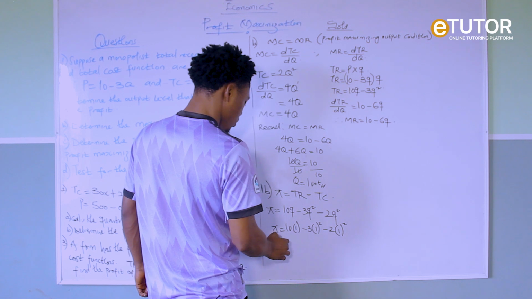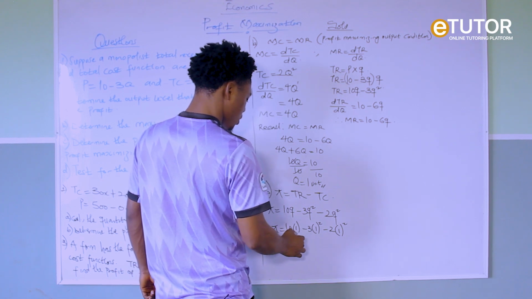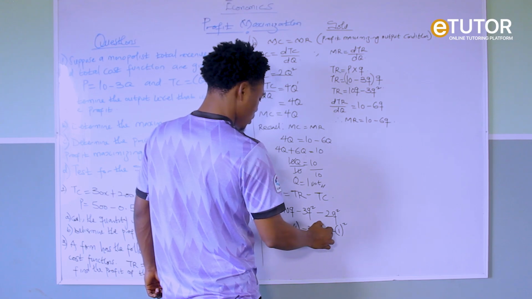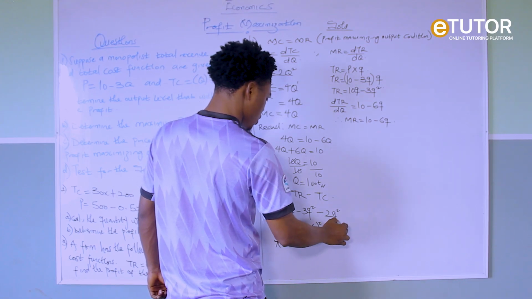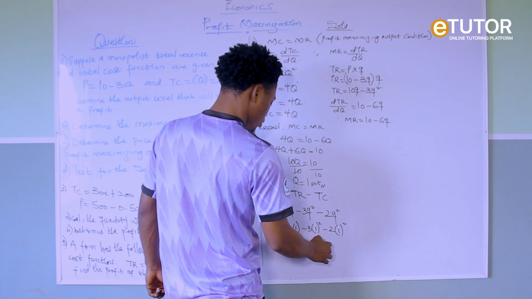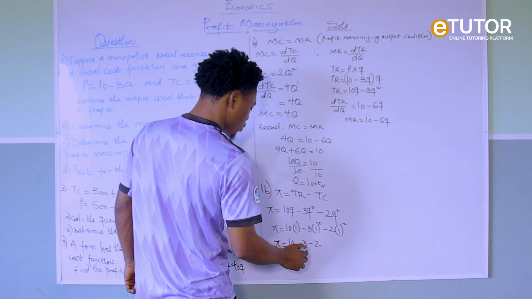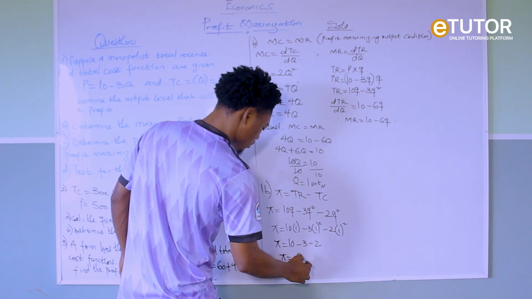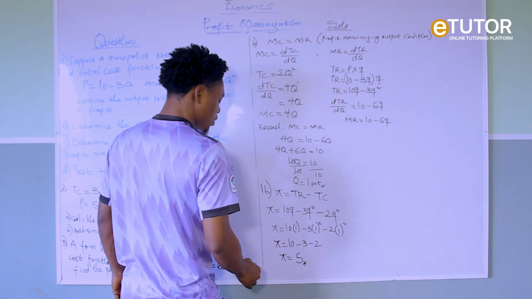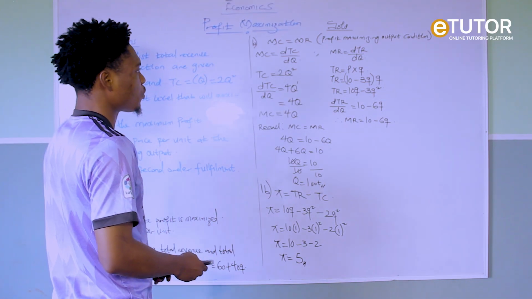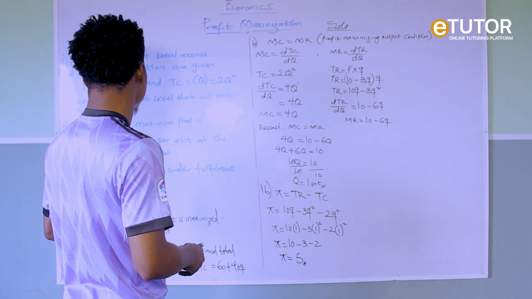So our profit is going to give us 10 multiplied by 1, 10, minus 3 multiplied by 1, 3, minus 1 raised to power 2 is 1, multiplied by 2, that's 2. So our profit gives us 10 minus 3 minus 2, which is 5. So our profit is 5.